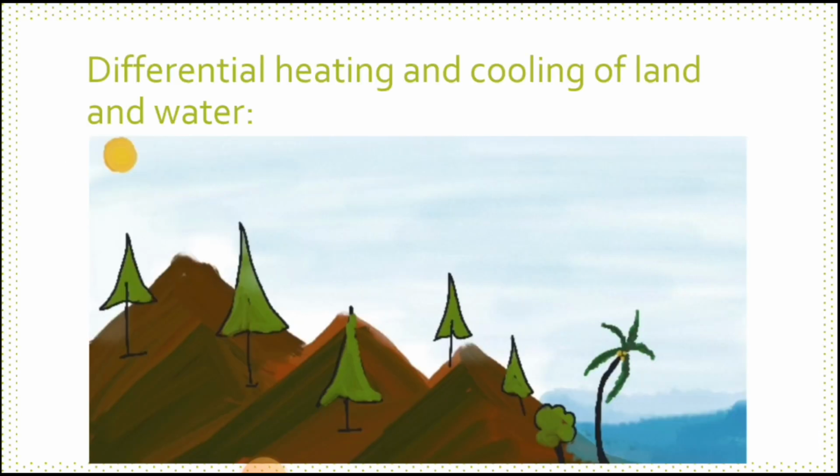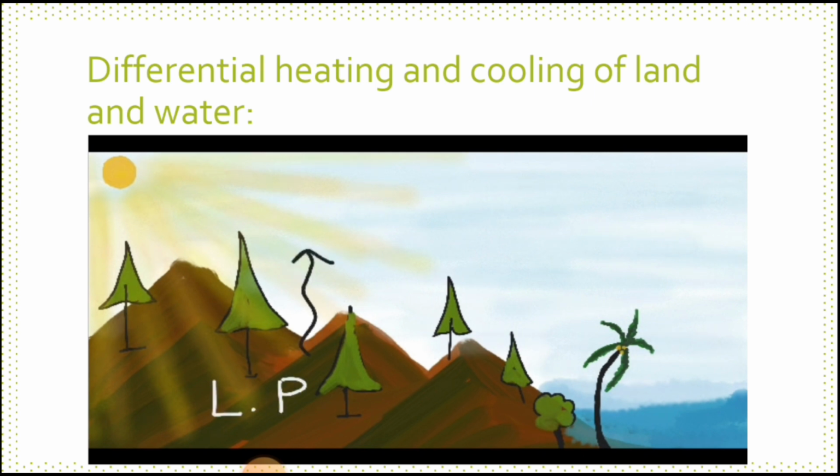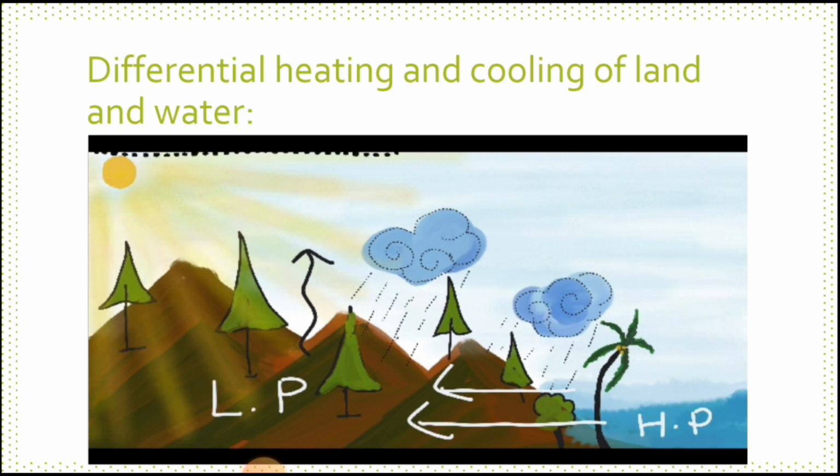Next is the differential heating and cooling of land and water surface. We all know that land heats up and cools down faster than water. So in summer, low pressure develops over the land because of the intense heat and high pressure develops over the water or sea. And we know that the wind moves from high pressure to low pressure region. So the wind moves from sea to land, and the opposite happens in the winter season.